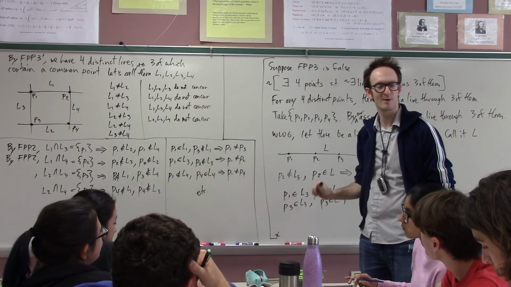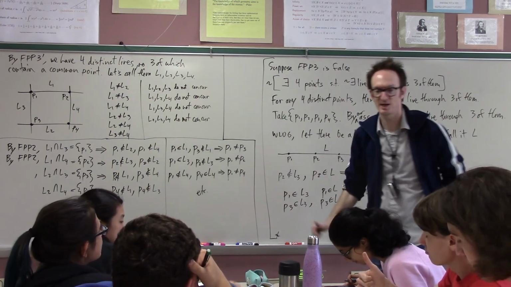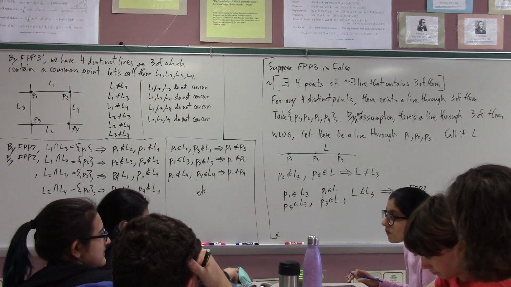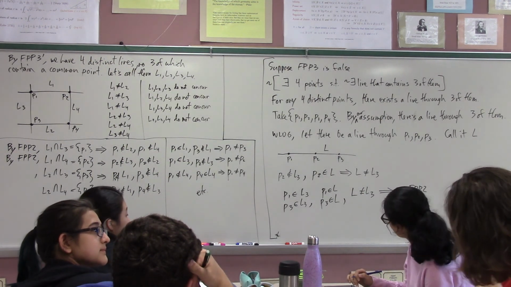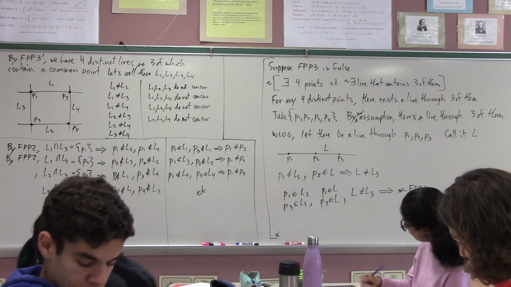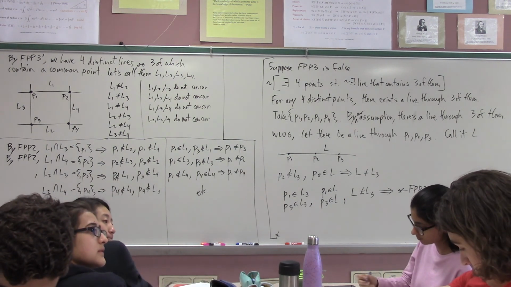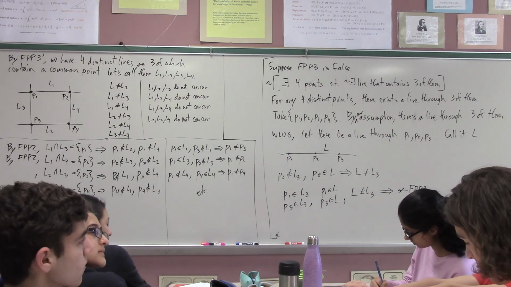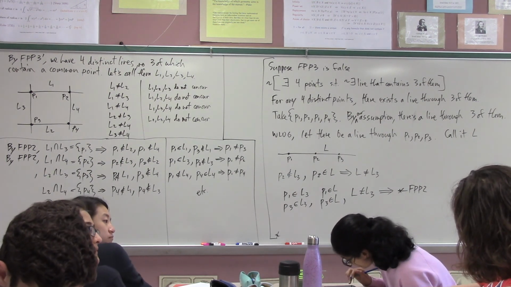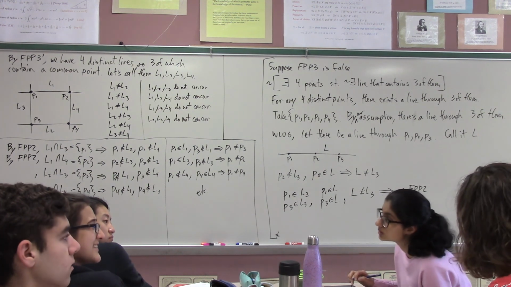So is the whole... how are we doing? Okay, good. This is the dual FPP3 prime of FPP3, and I'll say that one more time. What is duality? We're not going to use it much today, but in any projective geometry, points and lines are sort of the same object, so to speak. Anything that's true about lines is true about points if you swap all the verbs.